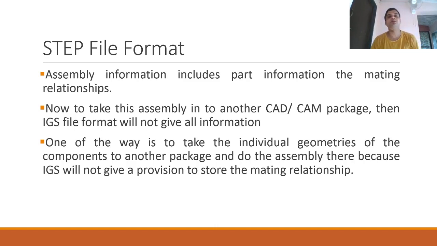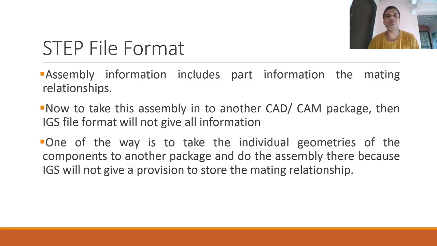That assembly file will store the mating relationships. But if you want to transfer that assembly file into an ANSYS environment, for example, then the IGS file format will not capture the mating relationships for that assembly, and it will only capture individual part information. When you open such an IGS file in the ANSYS environment, you will lose the information.